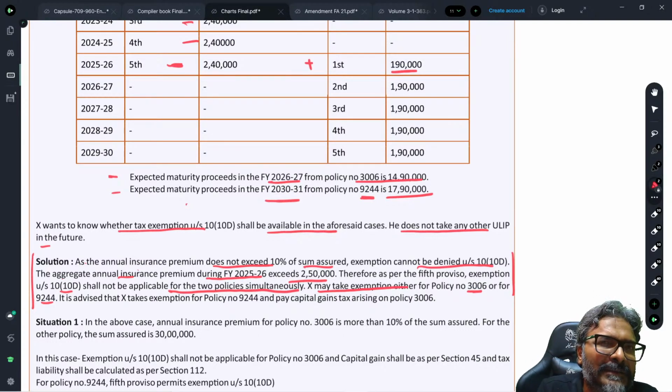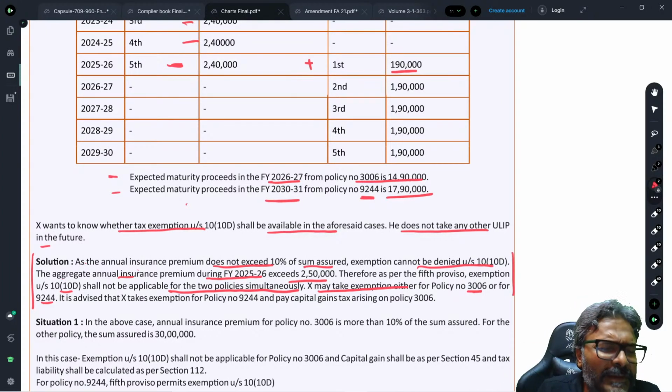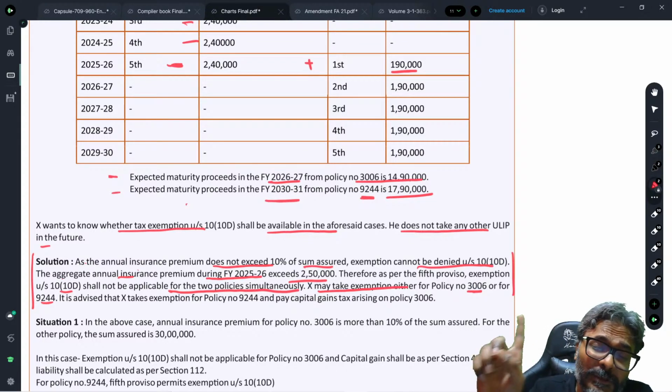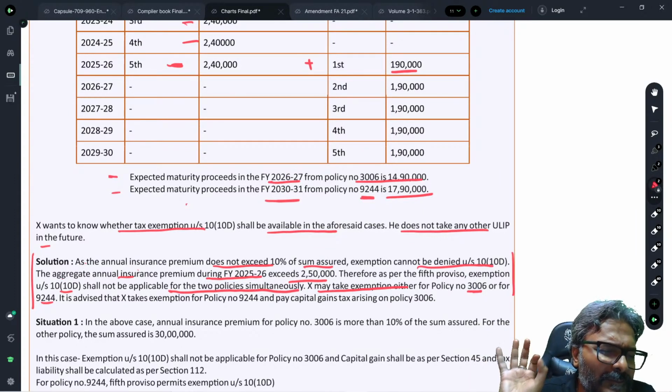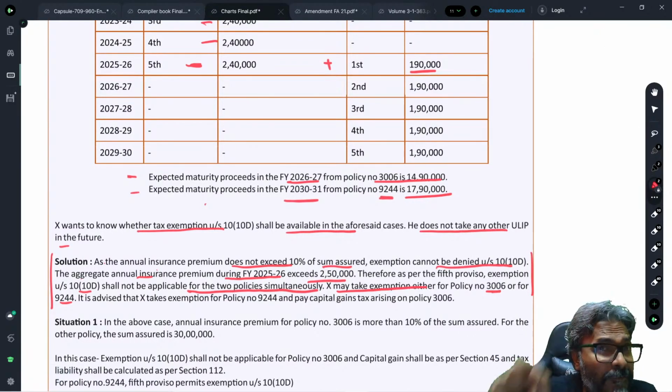And because it now exceeds the threshold of 2.5 lakhs, we come to the next point. And what is the next point, students? The exemption then will not be available, but you will not be denied the exemption for both. You will have to pick only one. So for one particular policy you can claim an exemption, and therefore the other policy will become taxable. So both do not become taxable. This is the point which I just wanted to reiterate in this case. Only one you will have to take an exemption, so that the other is taxable.